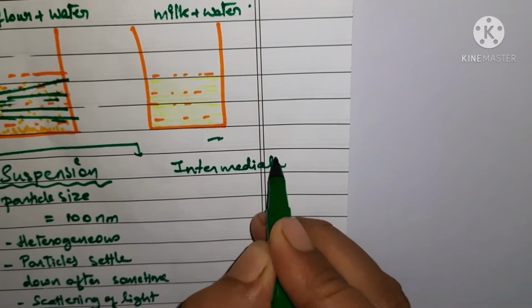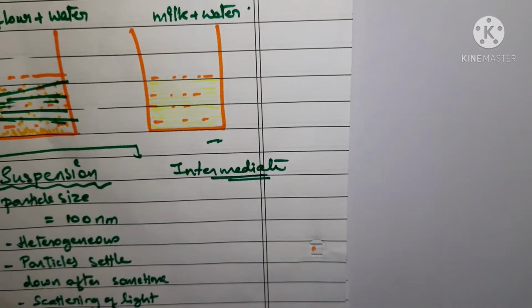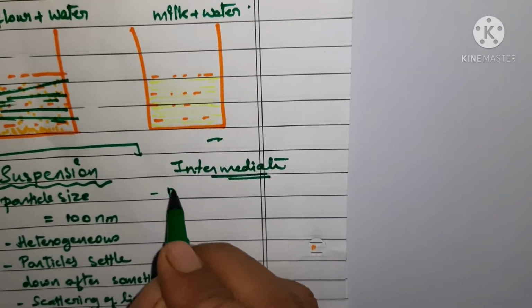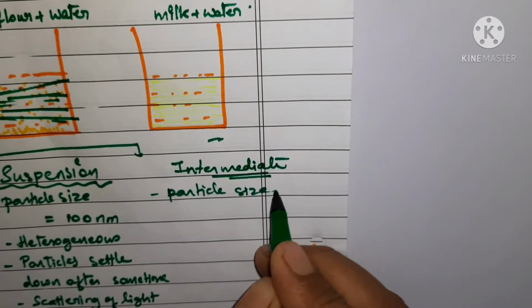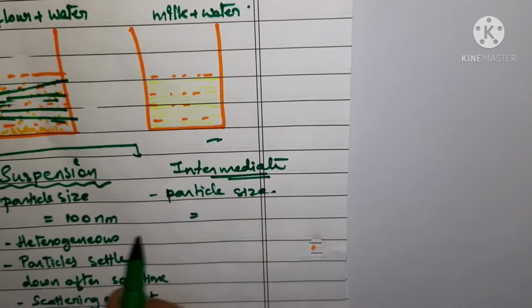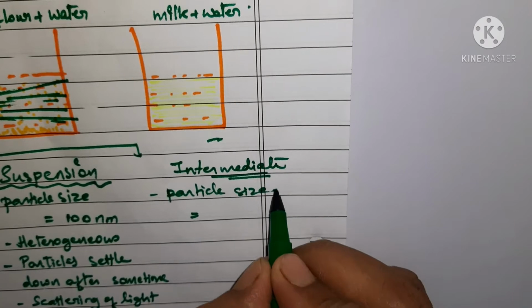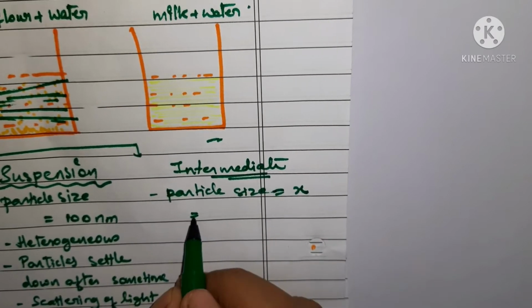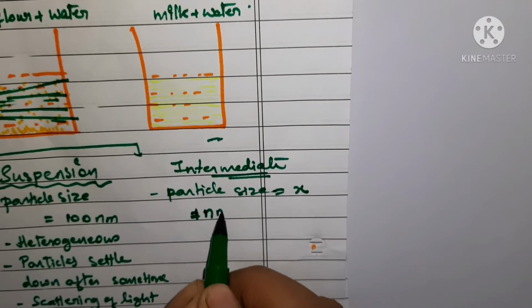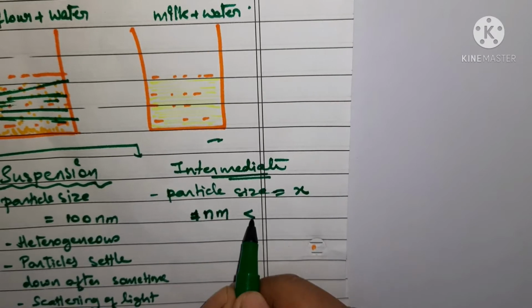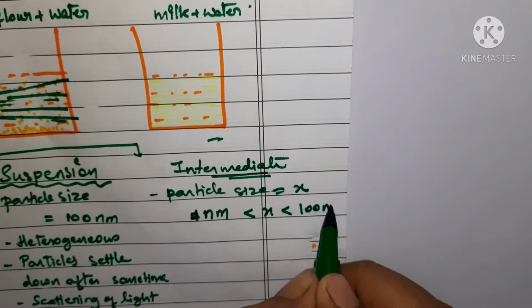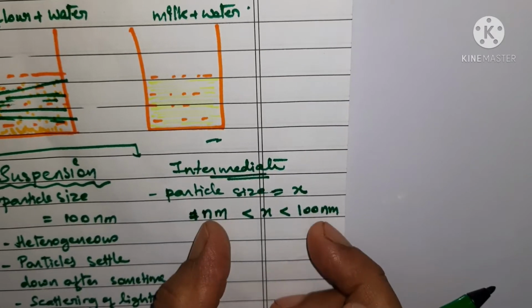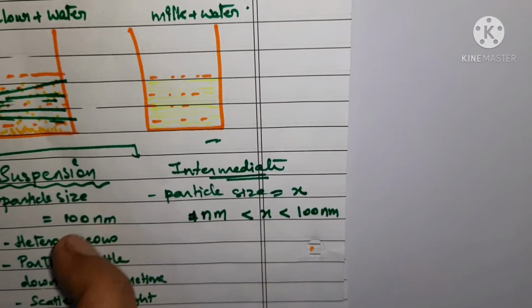When we say that it is intermediate, it means that in this case the particle size was almost in between. Say if the particle size was x, then it was greater than 1 nanometer and less than 100 nanometer. It means it was in between the size of these two.